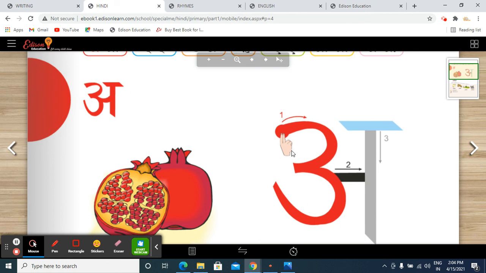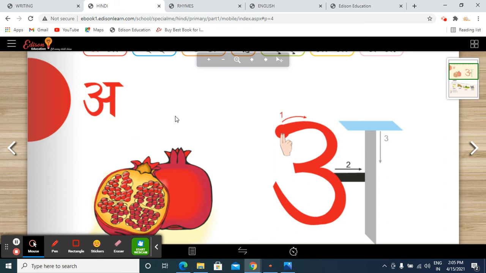So this is swar a. What is this? This is swar a. So what we have learned today? We have learned letter A, objects related to letter A. Then we have listened to our rhyme, wash the apple and eat. Then we have done swar a and objects related to swar a.